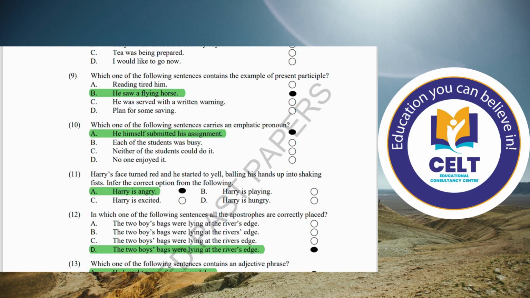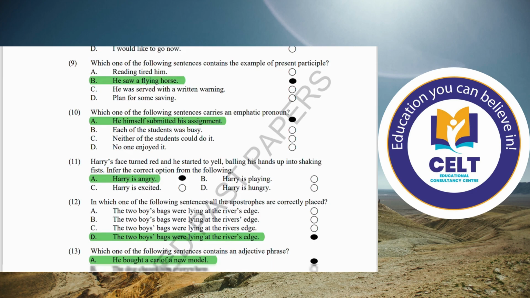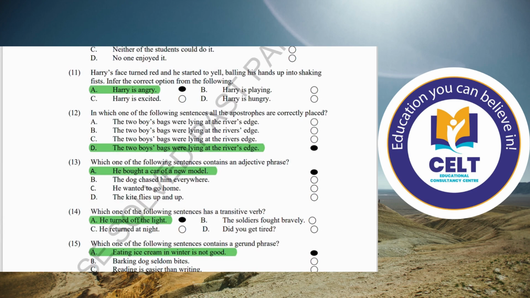Number 11, Harry's face turned red and he started to yell, balling his hands up into the shaking fist. Interpret the correct option from the following. Harry is angry. Number 12, in which of the following sentences all the apostrophes are correctly placed?